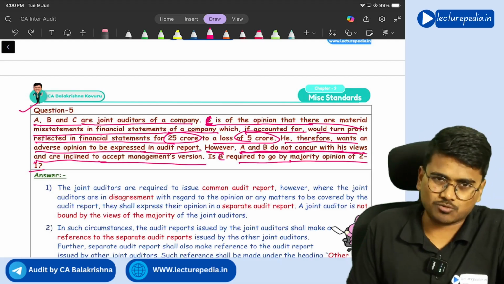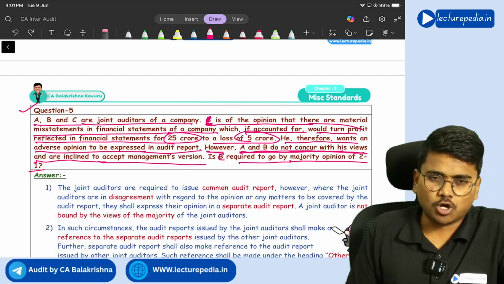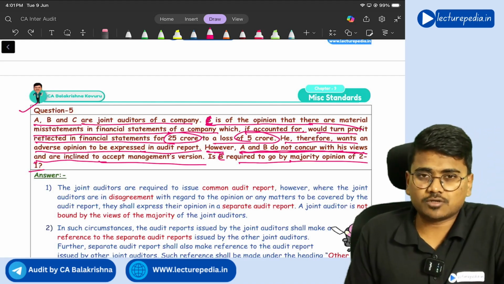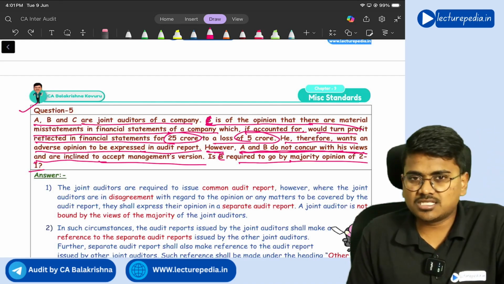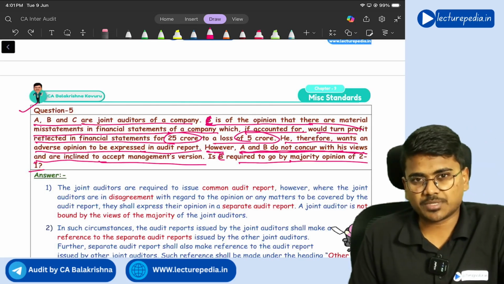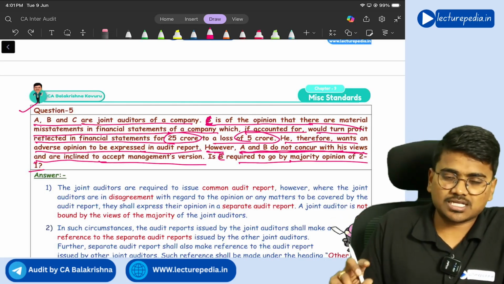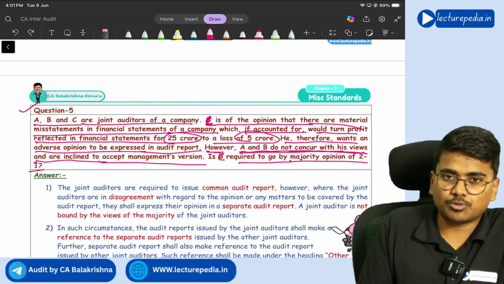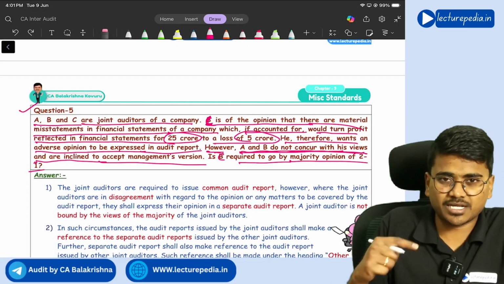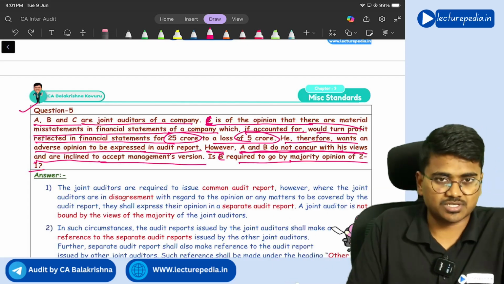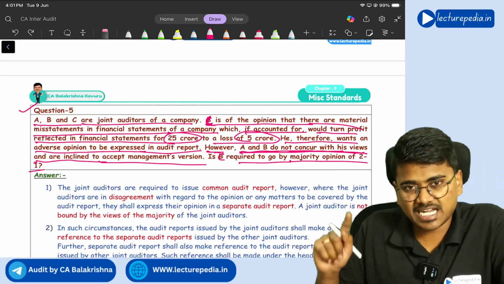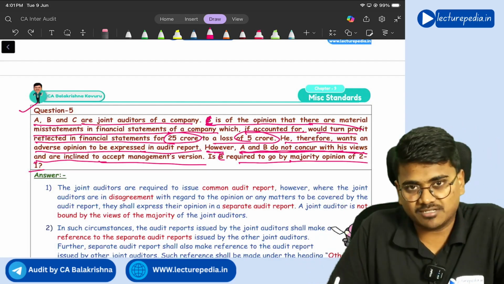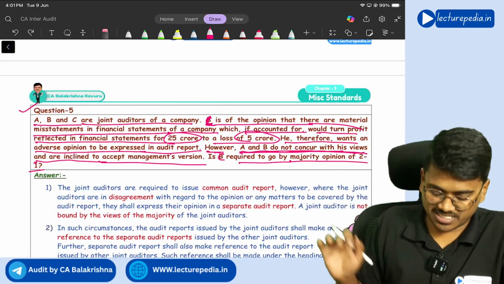C wanted to give an adverse opinion. A and B wanted to give a normal unmodified opinion. Now, should C agree with the majority of joint auditors? The answer is no. Can C give a separate audit report? Yes, he can give a separate audit report. Can A and B together give a separate audit report? Yes, they can. Now, in C's audit report, should there be an Other Matter paragraph explaining the audit report given by A and B? Yes. Similarly, in the audit report of A and B also, there should be an Other Matter paragraph explaining the audit report given by Mr. C. All these points you need to write down. Got it?